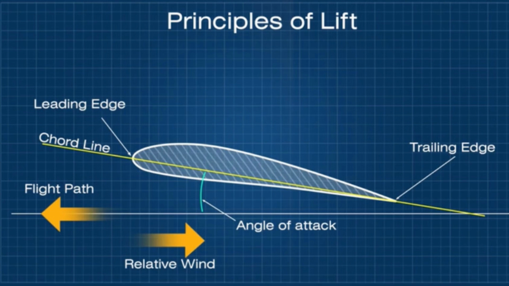So now, the third thing that I want to explain to you is angle of attack. Angle of attack is simple. Like I explained to you the relative airflow and the chord line, the angle that the aircraft creates between the relative airflow and the chord line is called your angle of attack.